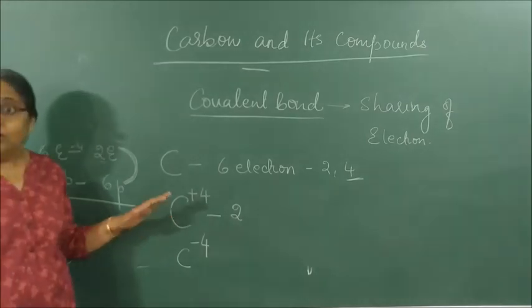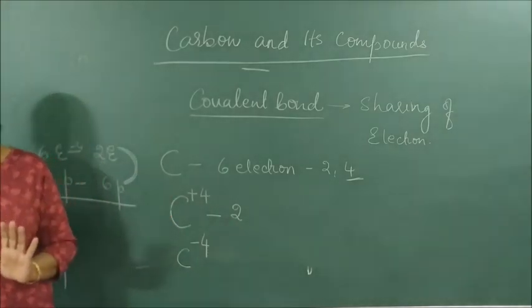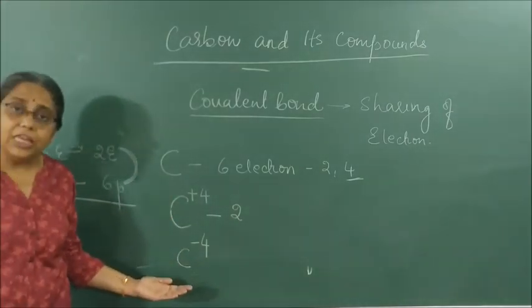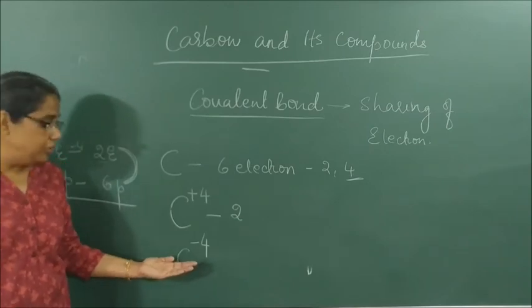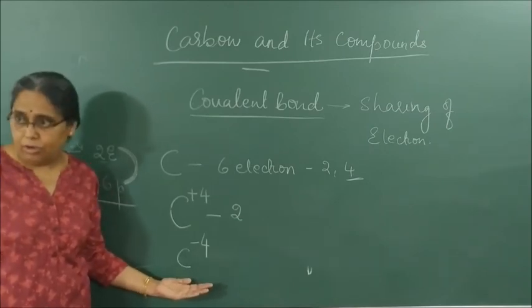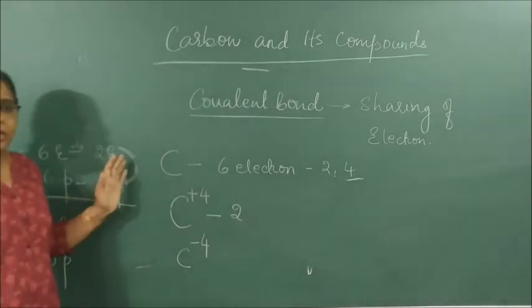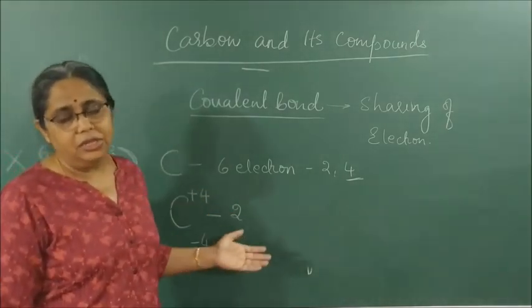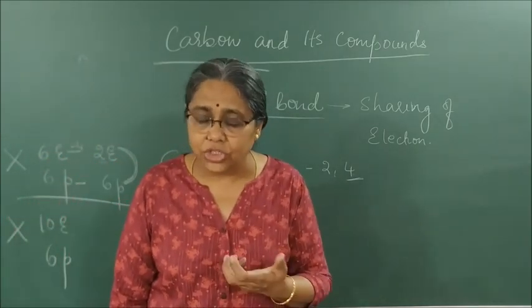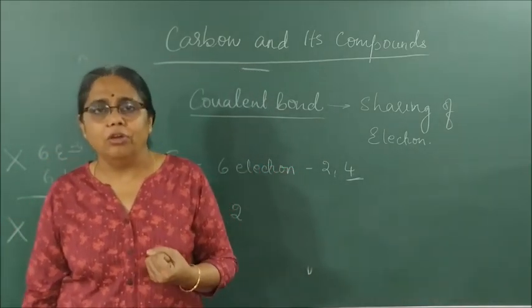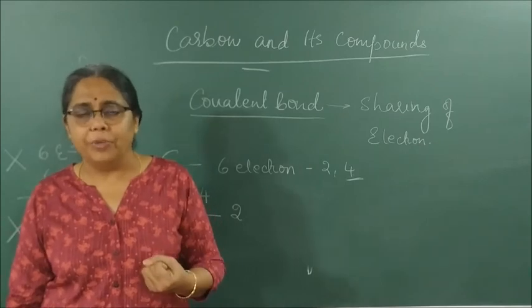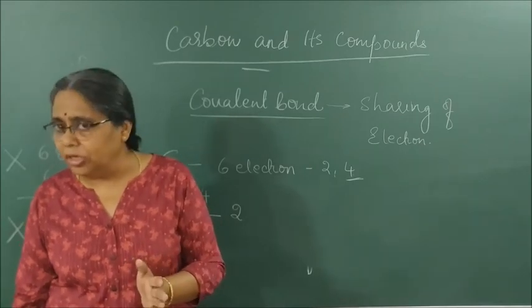So carbon does not lose its electrons. Suppose it gains electrons, it forms C minus 4 anion. Then it will have 6 protons holding on to 10 electrons, which is very difficult. Hence carbon neither loses nor gains, but shares. This sharing of electrons and forming bonds is called what bonds?